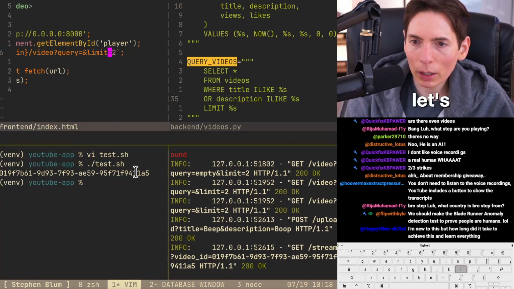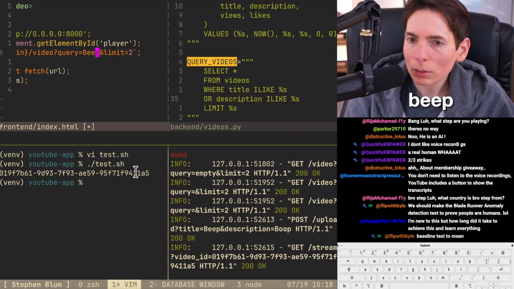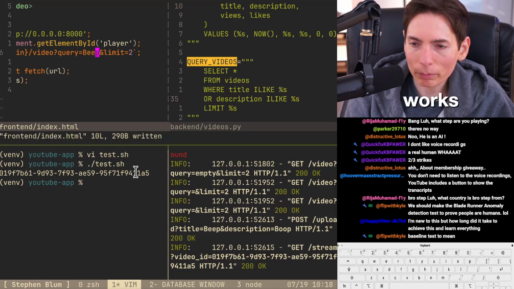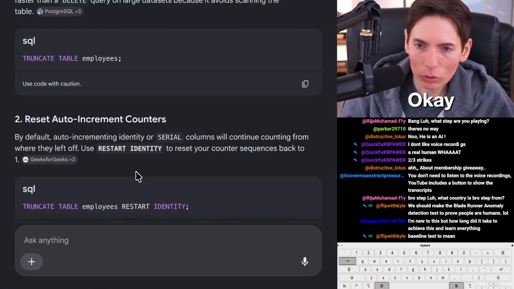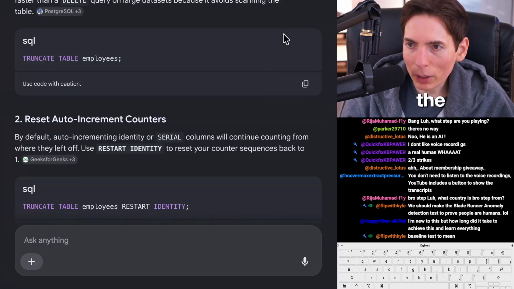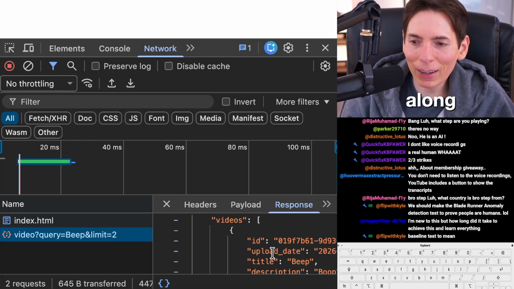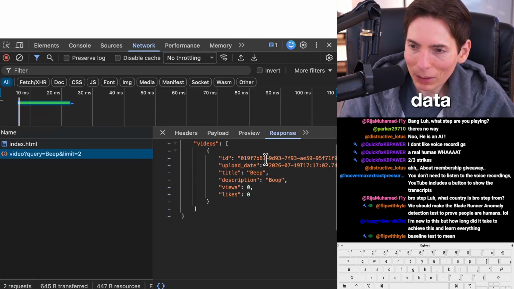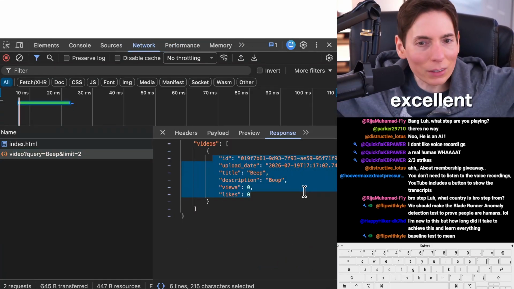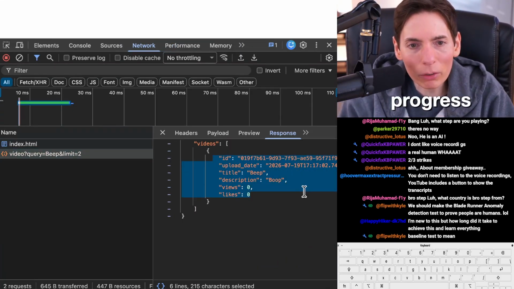Let's say query equals beep. How about try that? Let's see if that works. Okay. Let's see here, you guys. That might have been the trick. The trick all along. There it is. All right, we got data. Here we go. Excellent. All right, progress. We're making progress. We got our videos.